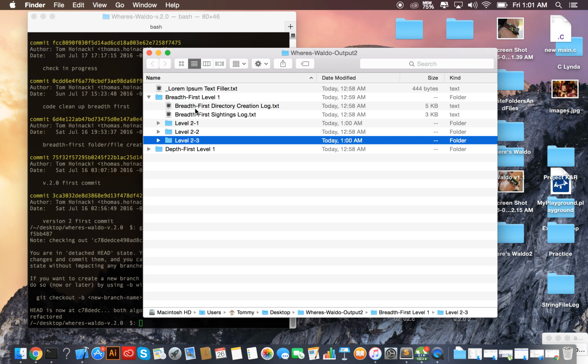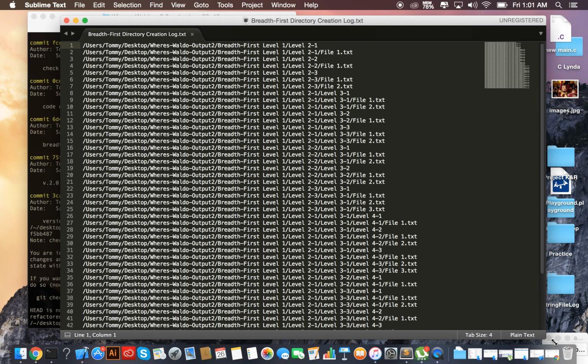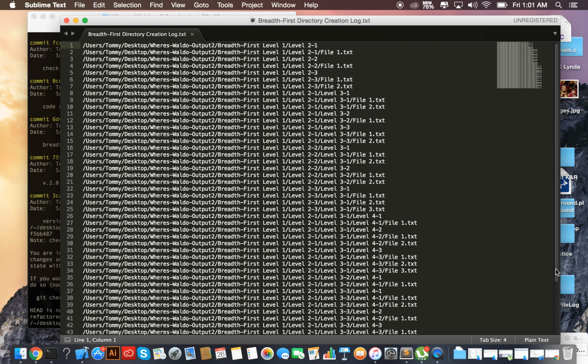Now we can see the breadth creation log. If I maximize this, we can see the pattern: since it's breadth first, it's going all the way across the 2s before it goes to the 3s. So we can see 2 1, 2 1, 2 2, 2 2, 2 3, 2 3.